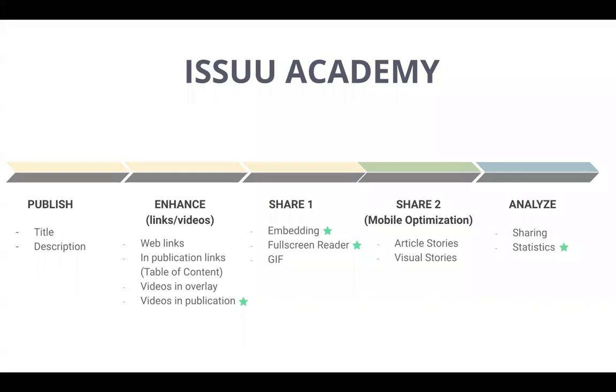So what is ahead? This week we will be covering the following topics. We will first cover the basics: how to get started, how to publish your content, how to enhance it with links and videos, and how to share your content as well. Tomorrow we will focus on mobile optimization, on article stories and visual stories. And on Thursday, we will look into sharing and statistics.